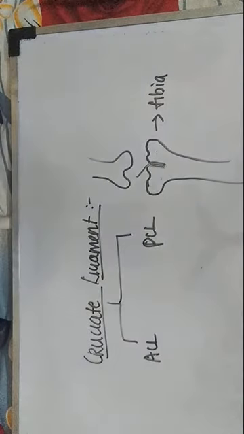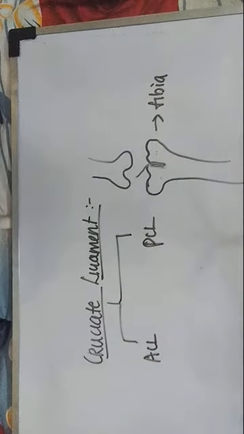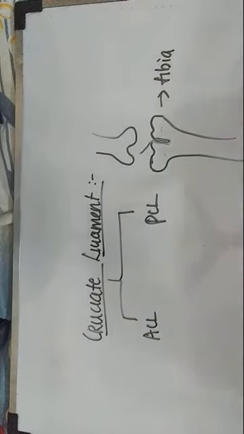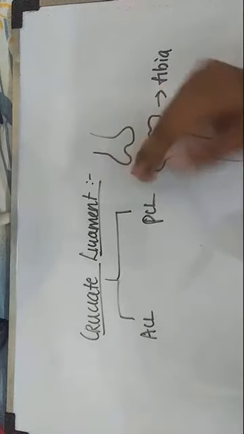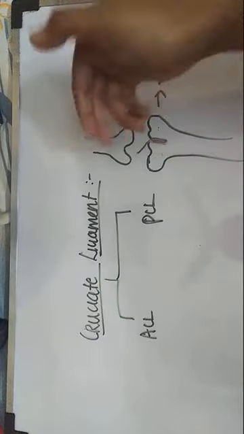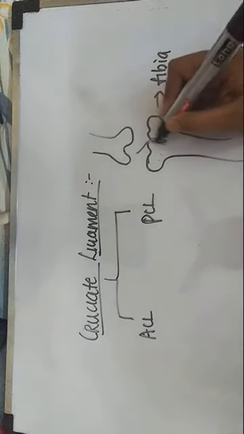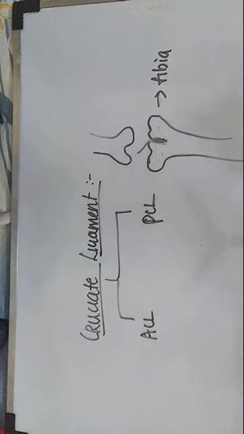Okay, so now the most important ligaments. I said by using their names, we can guess their attachments. First we'll see the attachment of the anterior cruciate ligament. Remember, the one which begins from the anterior part will go and insert on the posterior part. The one which arises from the posterior part will go and attach to the anterior part. So the anterior cruciate ligament begins from the anterior part of the intercondylar area, the area present between the two condyles.